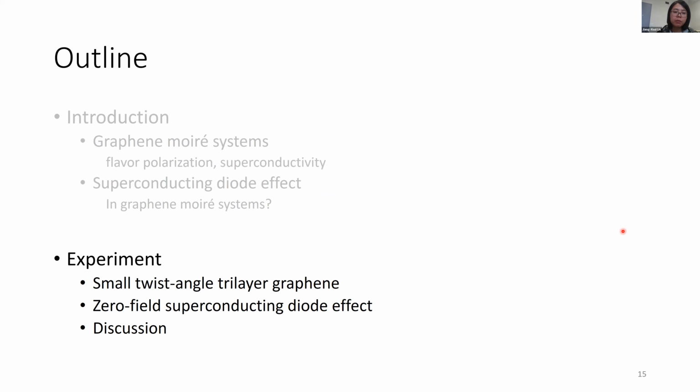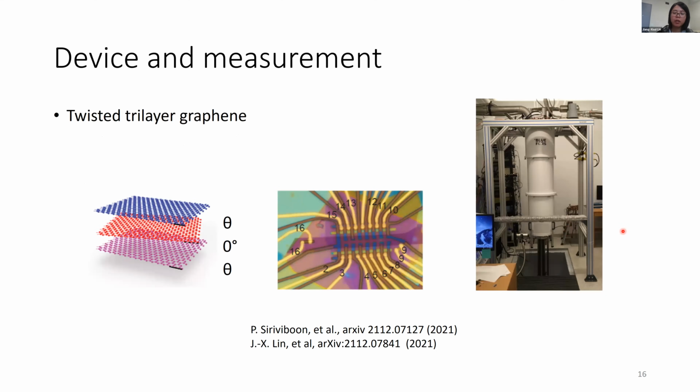And so now let's move on to our main result. Here, we investigate a twisted trilayer graphene sample. The structure is as shown here. We have three layers of graphene, and the first layer and the third layer are twisted with a small angle with regard to the middle layer. And this is a photo of our device. We etch it into a Hall bar shape so that we can measure the in-plane longitudinal and Hall resistance.